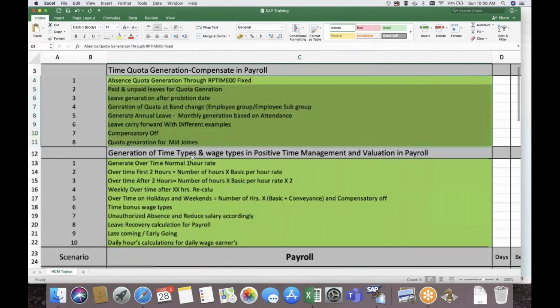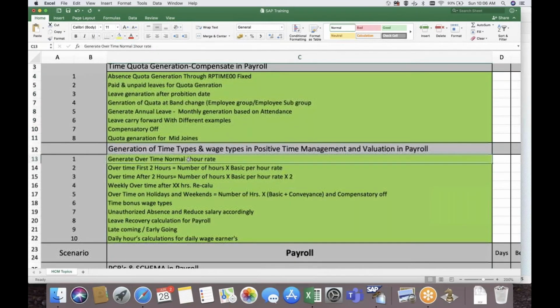Coming to positive time management, I will explain the time pair: how the time pair will form based on clock in, clock out, and attendance, or how the time pair will form when there is an absence. Once we understand the time evaluation process, what the time pair is, and what the attributes of the time pair are, we will generate overtime. I will explain the standard way of generating overtime as well as writing PCRs to achieve different requirements of the client.